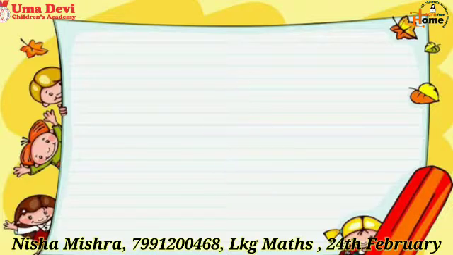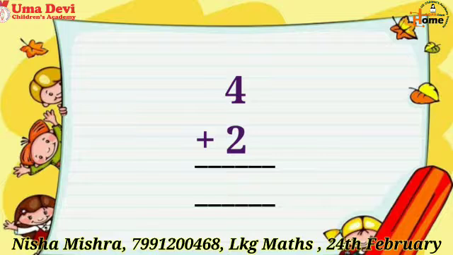Look at one more example. Here we have to add 4 plus 2, means we have to add 2 in 4. So how we will add? What is the answer? 4 plus 2 equals to 6. Very nice. How? We have skipped one number after 4, which is 5, and we will write the next number of 5, which is 6. So 4 plus 2 equals to 6.